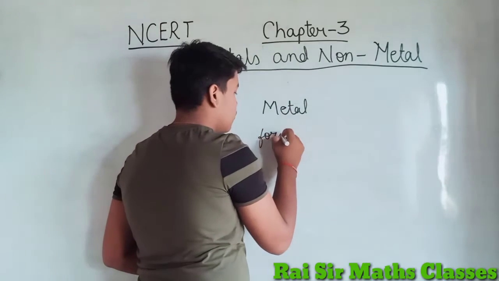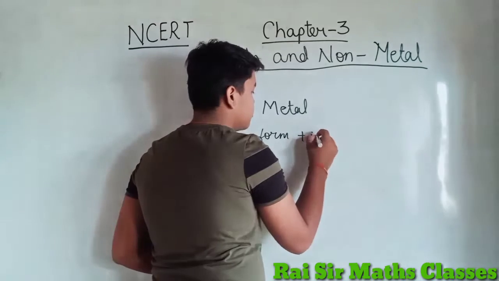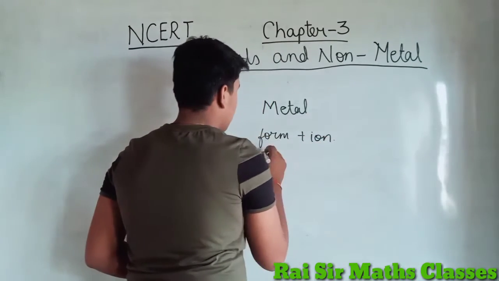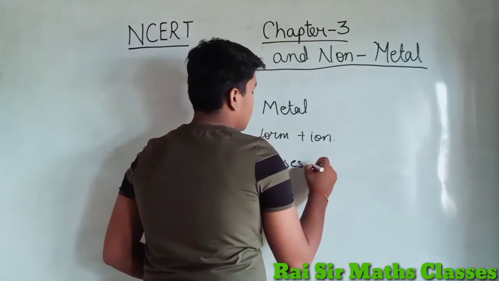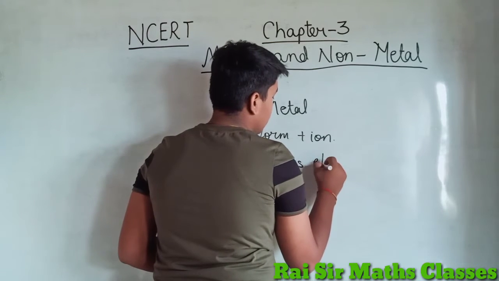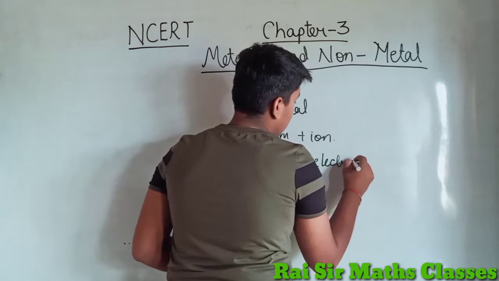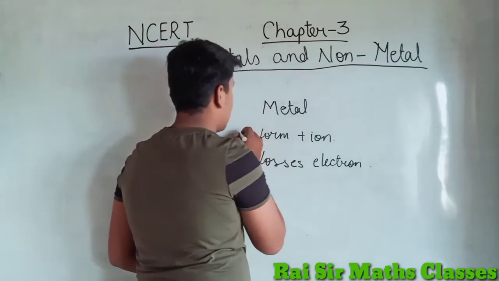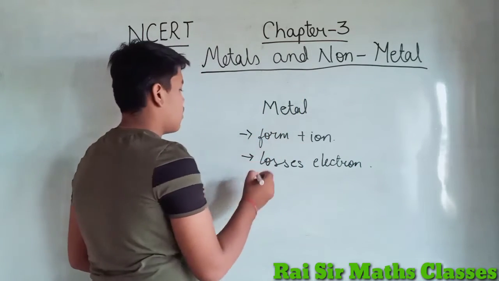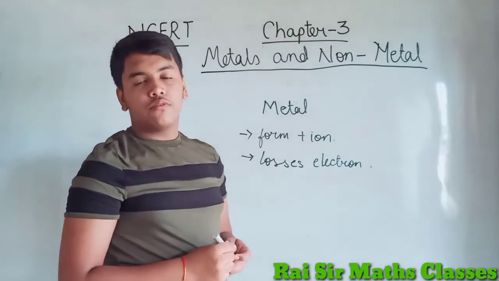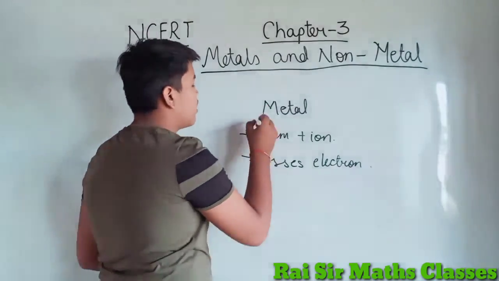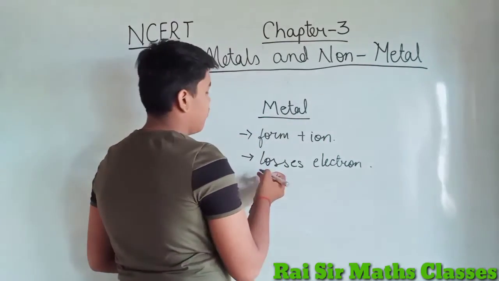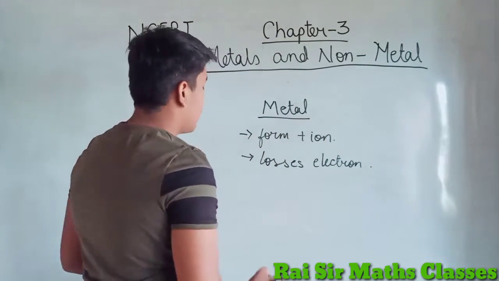Forms positive ions, loses electrons. So we categorize in the term metal that it forms a positive ion and loses electrons.